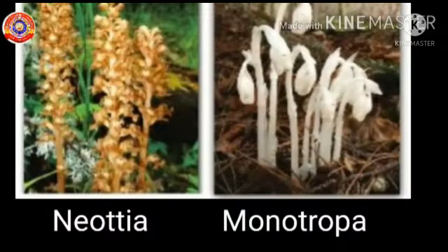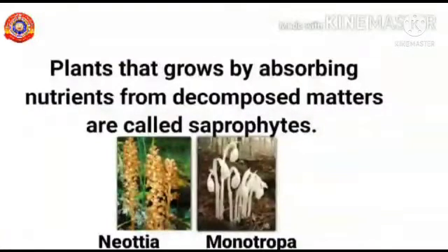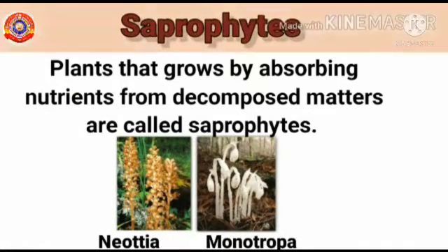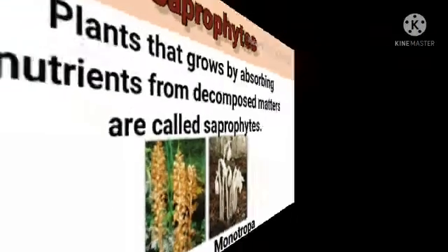Now, let's see another type. Look at the plants in the picture, Neottia and Monotropa. These plants grow by absorbing nutrients from decomposed matter. Decomposed matter means dead and decayed matter. Such plants, which grow by absorbing nutrients from decomposed matter, are called saprophytes.